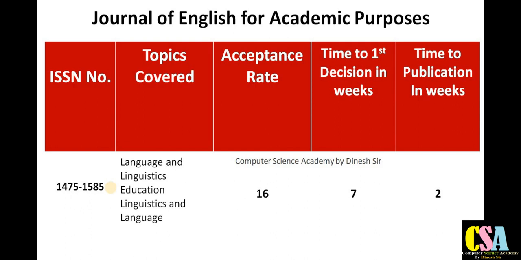Journal of English for Academic Purposes. The topics covered by this journal for English students: English literature, language and educational. These types of disciplines and topics are covered by this journal, and the acceptance rate is 16%. It will require your original contents for the publication, and your research paper will get published within 9 weeks, so most probably within 2 months. This is also a quick publication Scopus journal.